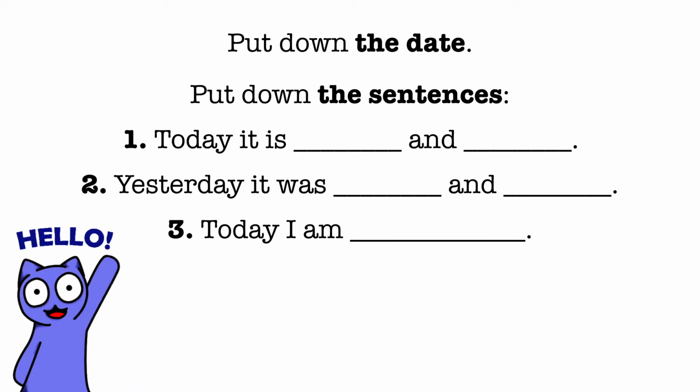Under the date, put down the sentences. Sentence number 1 is about today's weather. For example, today it is warm and sunny. Sentence number 2 is about yesterday's weather. For example, yesterday it was cloudy and rainy. And sentence number 3 is about your emotions. How are you today? For example, today I am excited. Now pause the video and put down the sentences.